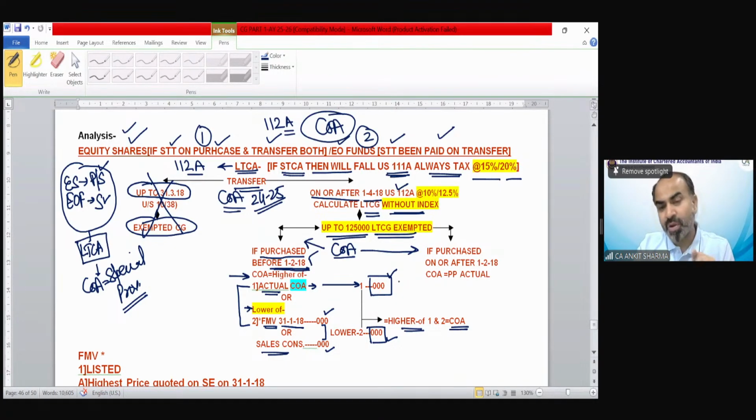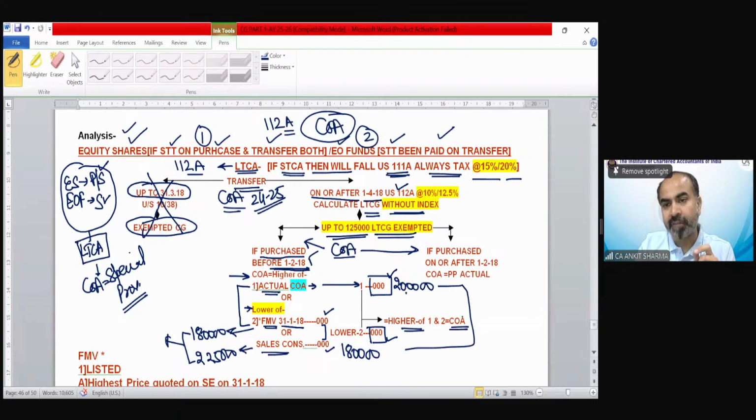Suppose your actual cost of acquisition was 2 lakh. That would be in question. The FMV of these security on 31st January 2018, suppose 1,80,000. And the sale consideration, which is given in question, is 2,25,000. So what we need to do? The lower of FMV and sale consideration need to be selected and come here, which is like 180. Now 180 and 2 lakh, whichever is higher, is going to be your cost of acquisition.